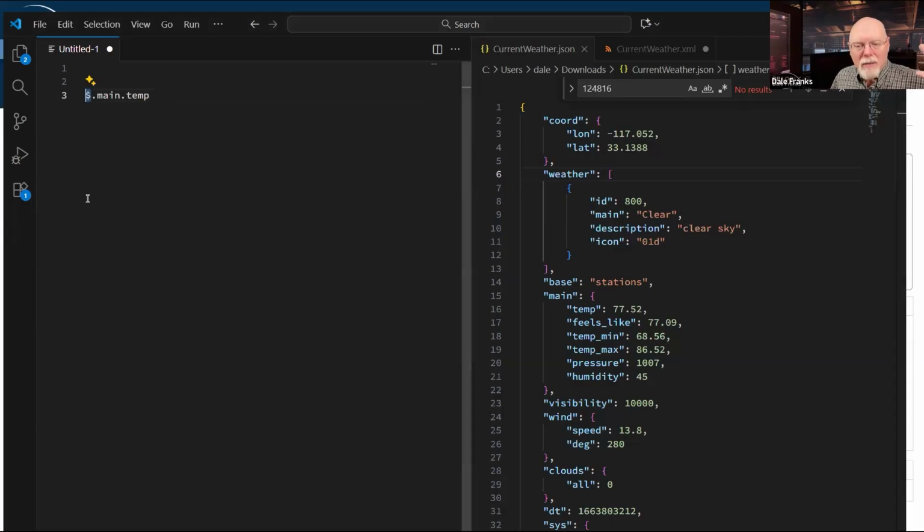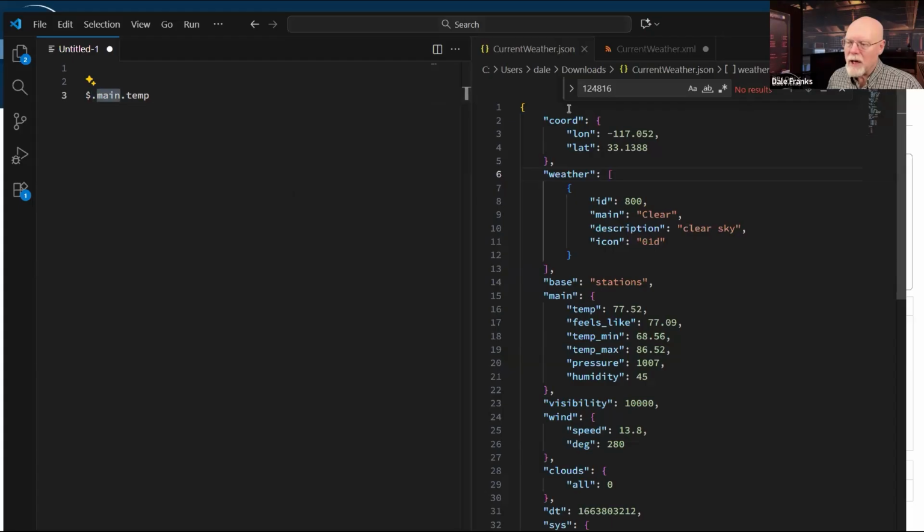As I just said, we start off with the dollar sign. That's the very first thing that we put in a JSON path expression in Process Director because it represents the global context, the entire content of the JSON data that's returned. Each time I see a dot, I'm going down a level. So I've got $.main. So now I'm looking for a JSON node called main.